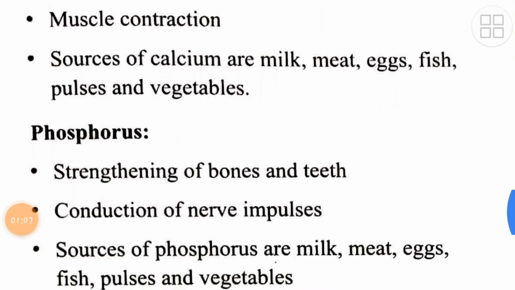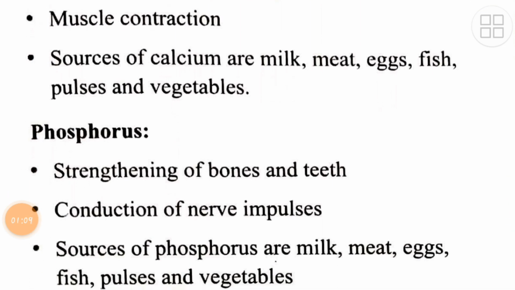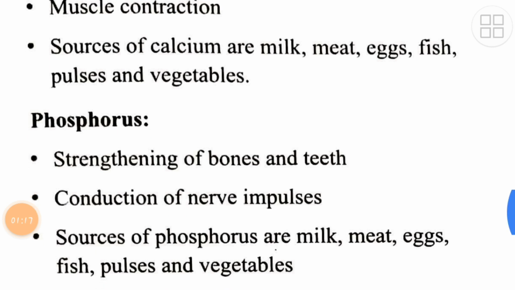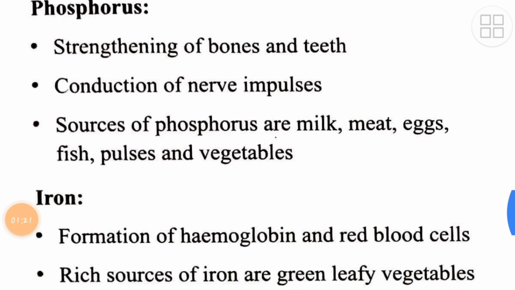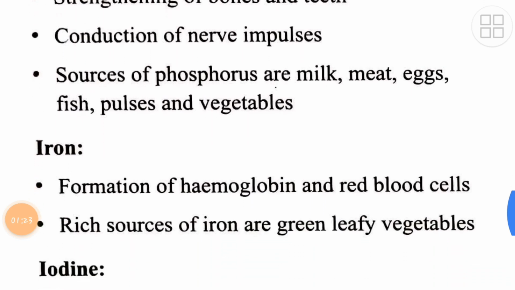Phosphorus, it is doing what? It is strengthening of bones and teeth. It is making our bones and teeth stronger, and conduction of nerve impulses. Sources of phosphorus are milk, meat, eggs, etc. Iron helps in the formation of hemoglobin and red blood cells.